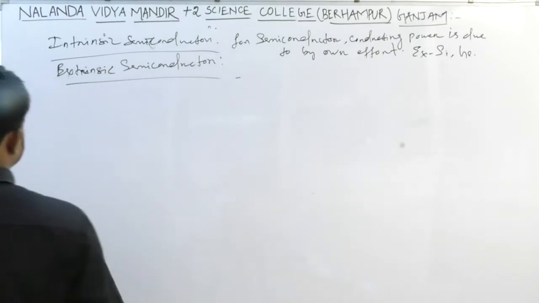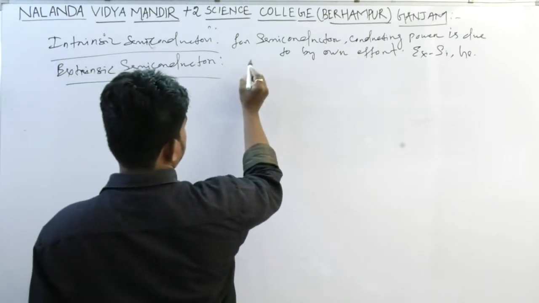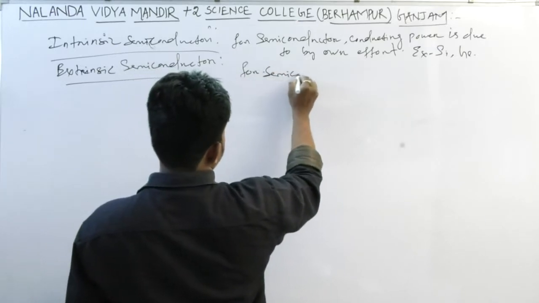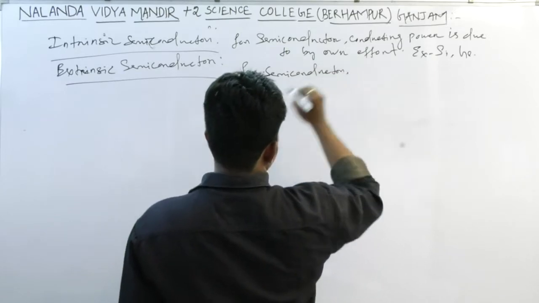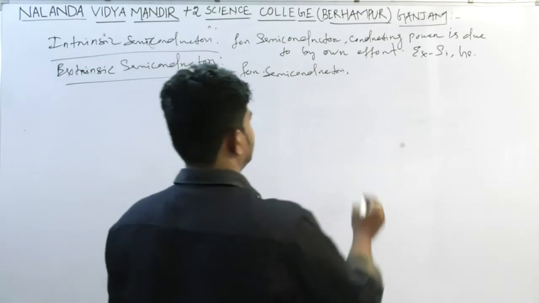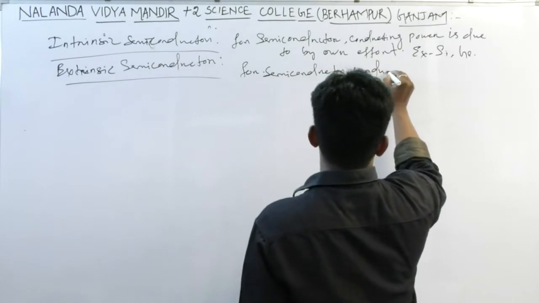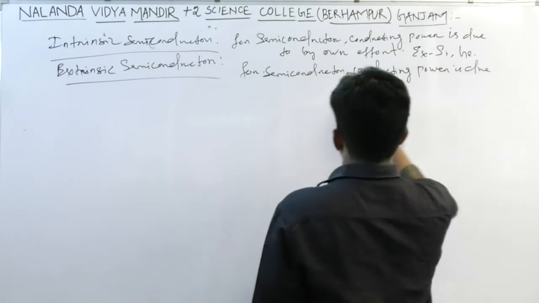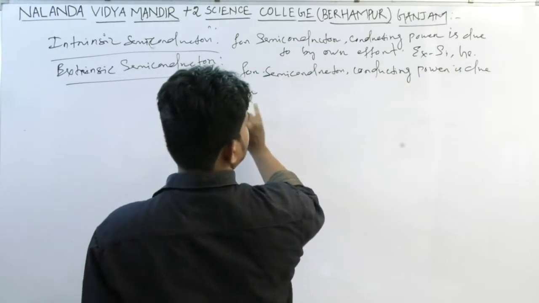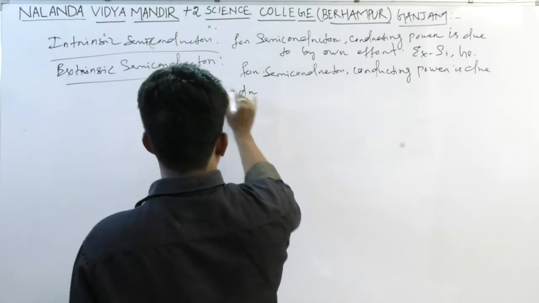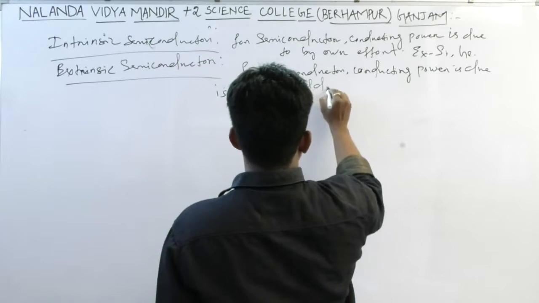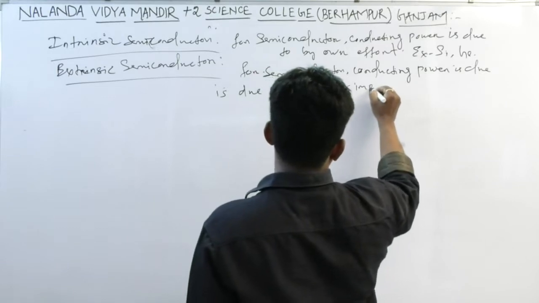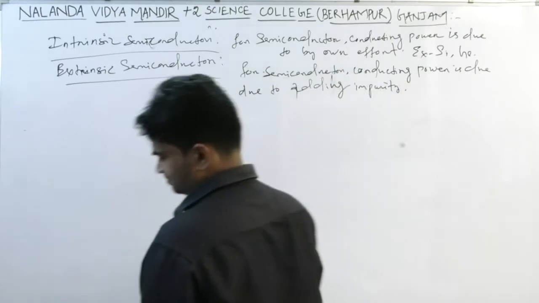For an extrinsic semiconductor, the conducting power is due to adding of impurity.